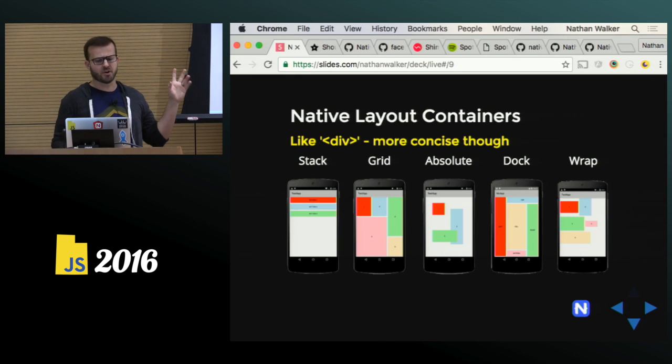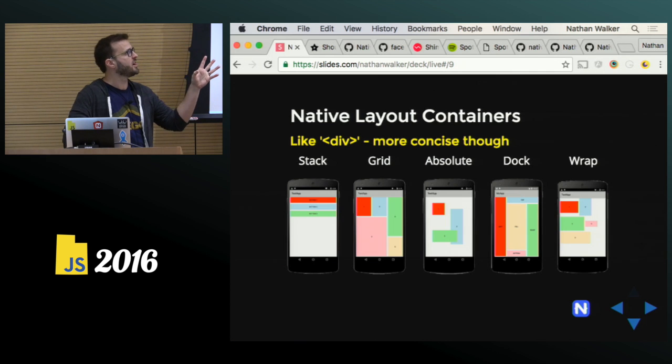The most common, though, are stack, grid, and absolute, which I have first here. Dock and wrap I personally have not used in an app myself, but I can think of a few cases where it would be handy to have.